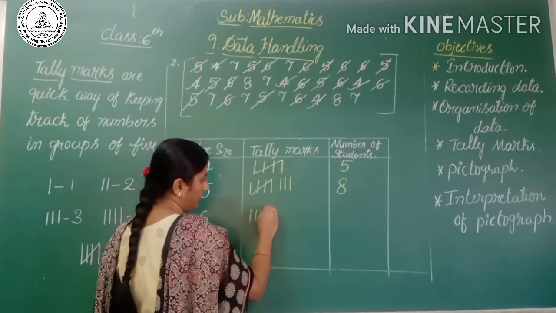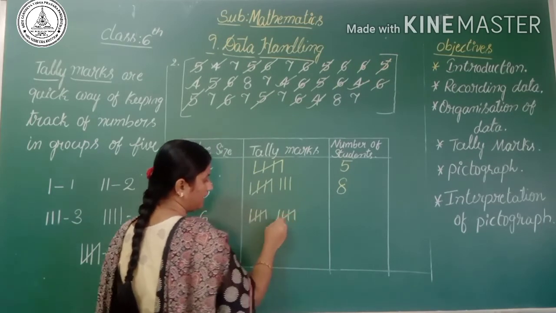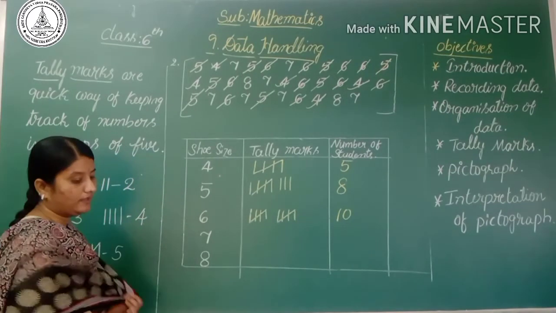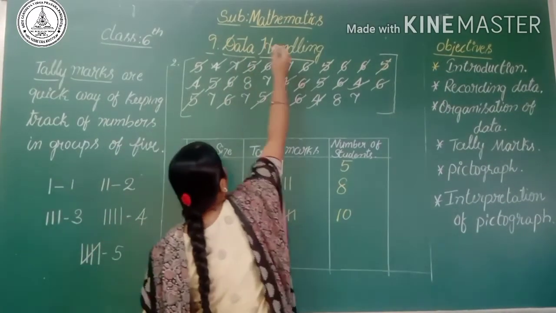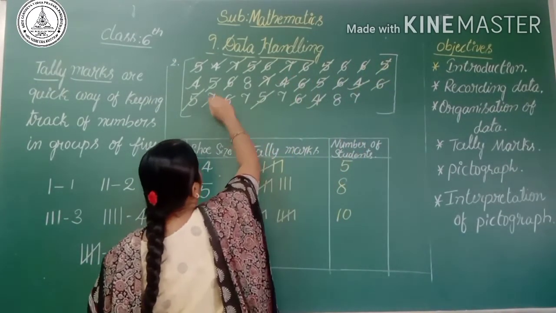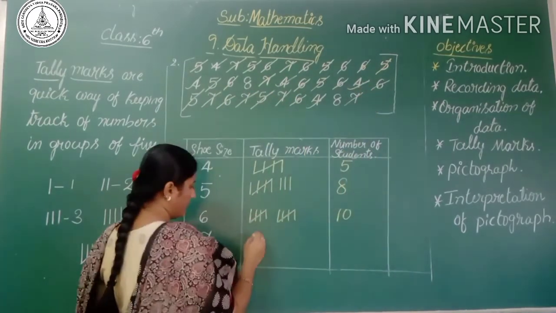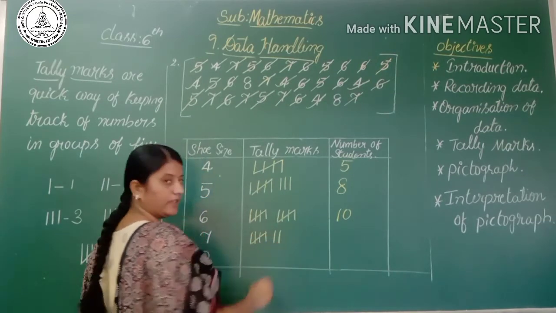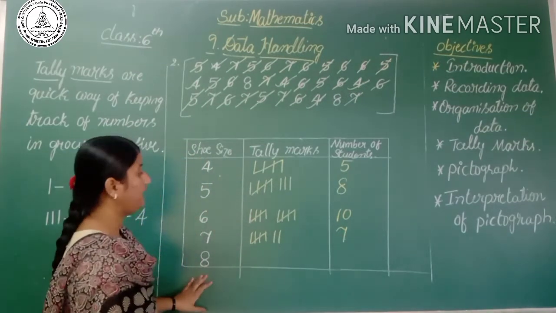That is 10 students. The next number, 7: 1, 2, 3, 4, 5, 6, 7. So 7 students.